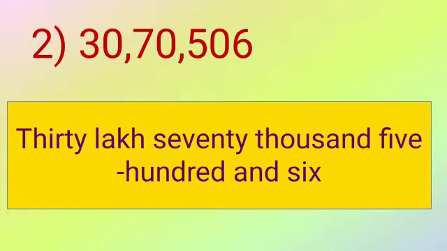Again, see the next question. Again 7 digits. So if you want, you can draw the table, or you can directly write the answer, because earlier we saw how to write the answer. Here again the 7 digits are separated with commas, so easily we can identify. 30 means 30 lakh, 70 means 70,506.